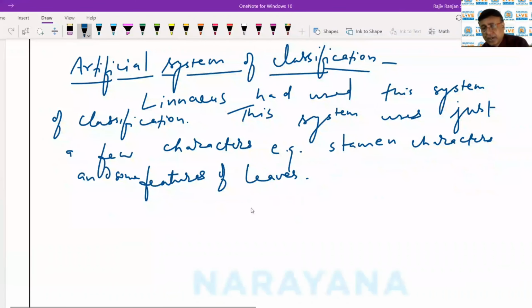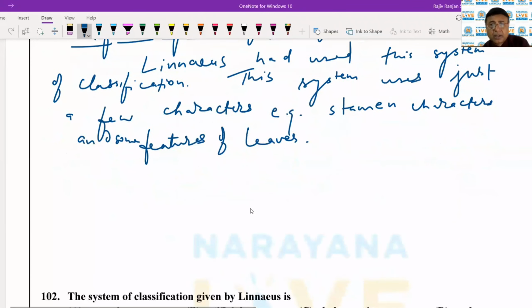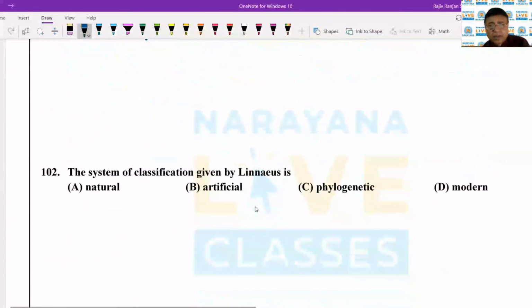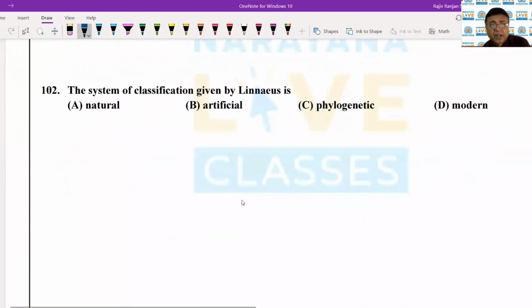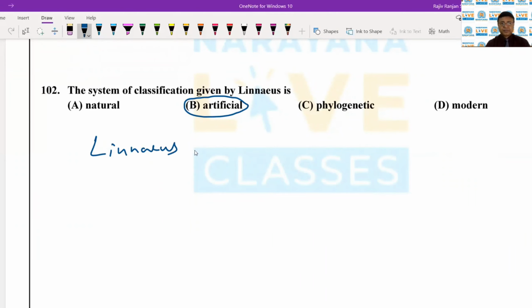तो बस कुछ लीव्स के कैरेक्टर्स, कुछ स्टेमन के कैरेक्टर, बस इन्हीं 2 कैरेक्टर के बेसिस पे क्लासिफिकेशन करते हैं. The system of classification given by Linnaeus is of course the artificial system of classification. So the correct answer is artificial system of classification. Linnaeus was basically a botanist.